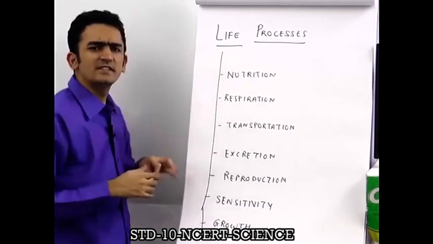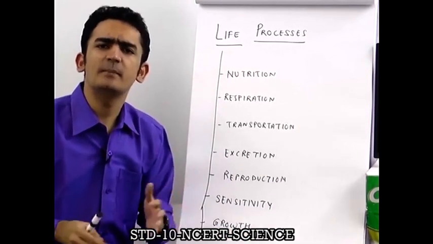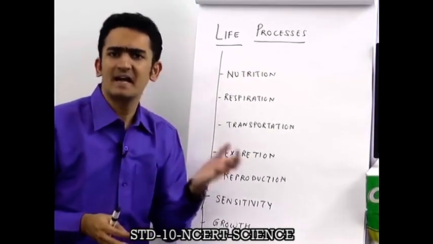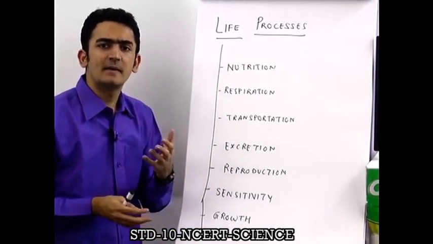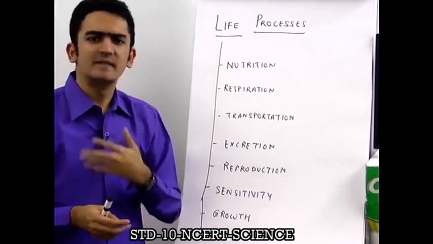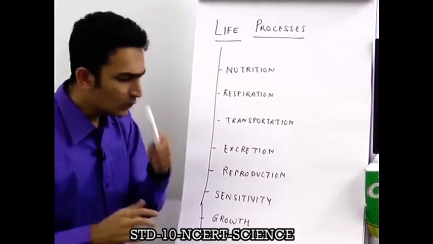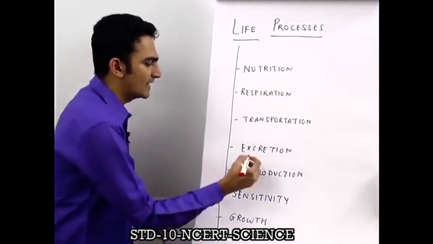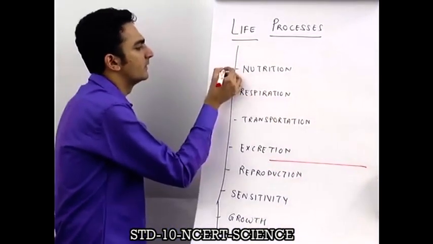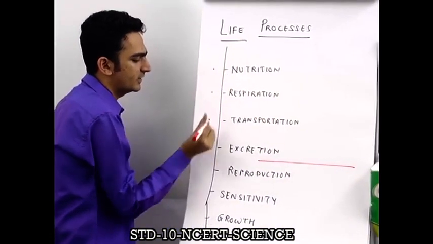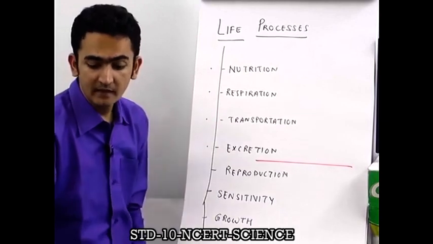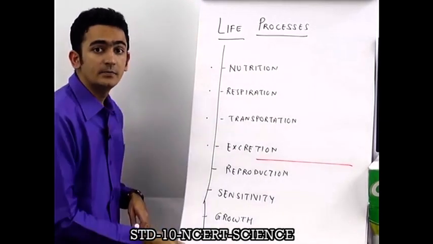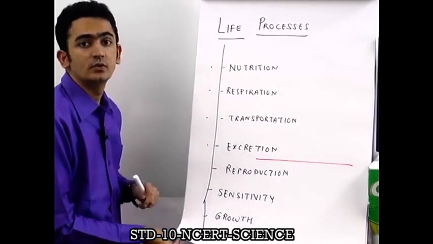These are the major life processes which happen in all living organisms. They happen in plants, they happen in amoeba, they happen in dogs, cats, humans, everyone. Out of which the four major for this particular chapter are nutrition, respiration, transportation and excretion. And we will start with the first one, that is nutrition.